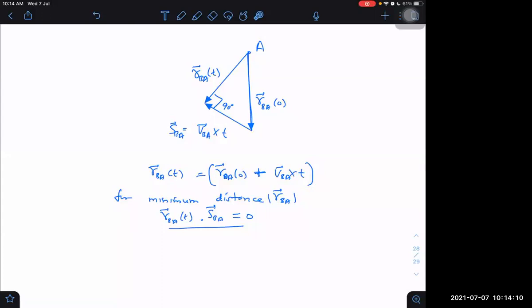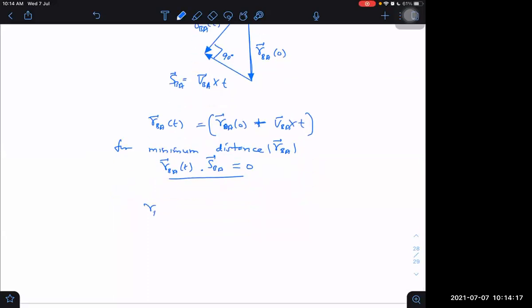What will I be getting? Time. How will I be getting time? If you are not understanding, let me tell you again. I can replace this thing as RBA 0 plus VBA into time, dot product with SBA, and that SBA is again nothing but VBA into time plus RBA 0, is equal to 0.